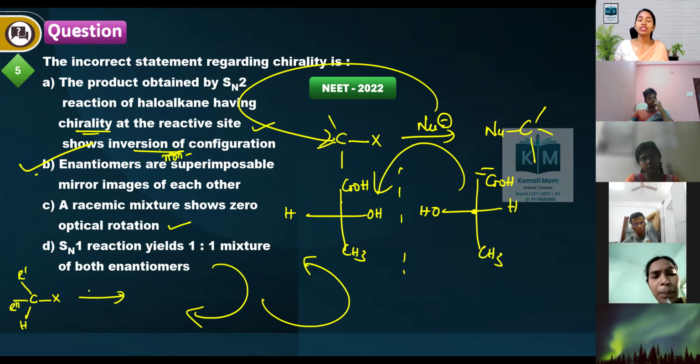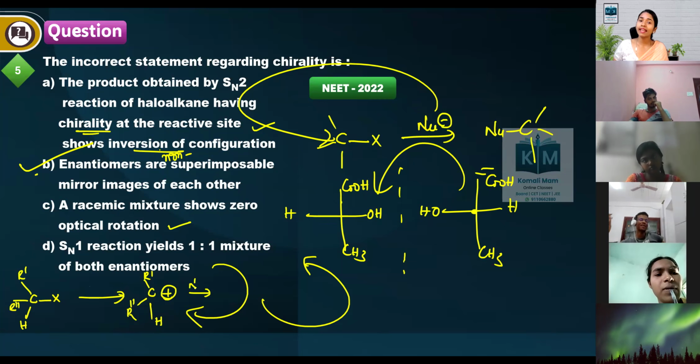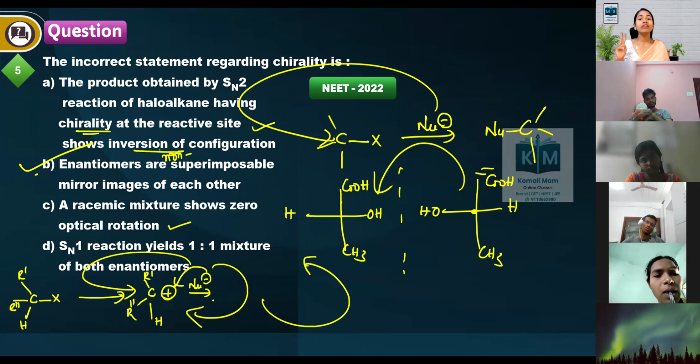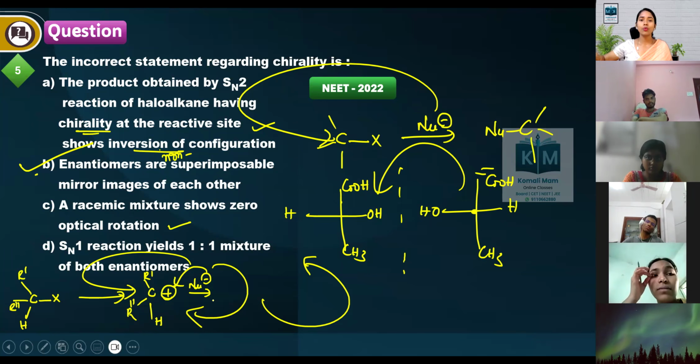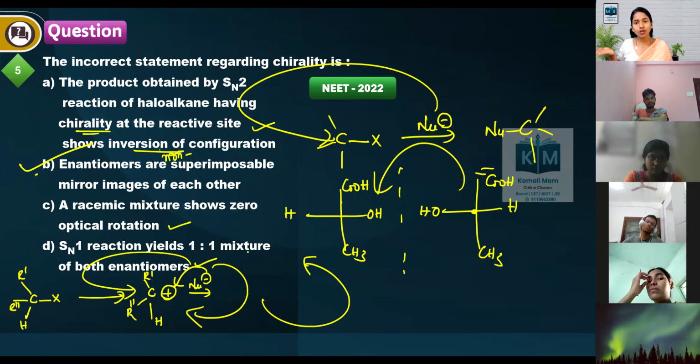Whenever we treat with the weak nucleophile, it waits until the carbocation forms. Once the carbocation is formed, it attacks from the front side and from the backside. So we will be getting two non-superimposable mirror images. Both are formed in a 1:1 ratio. So this is also a correct statement.